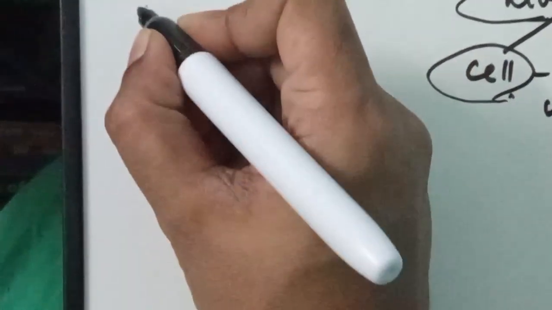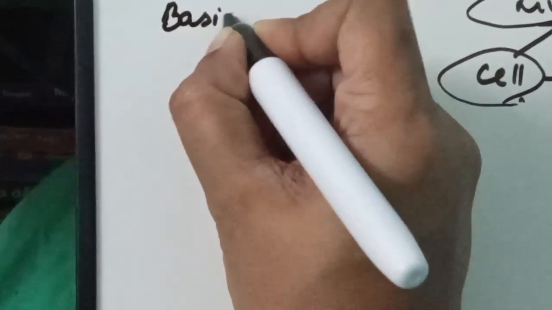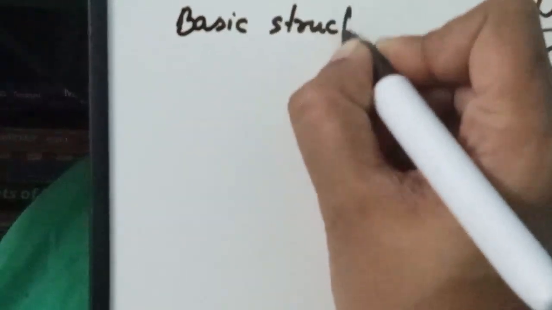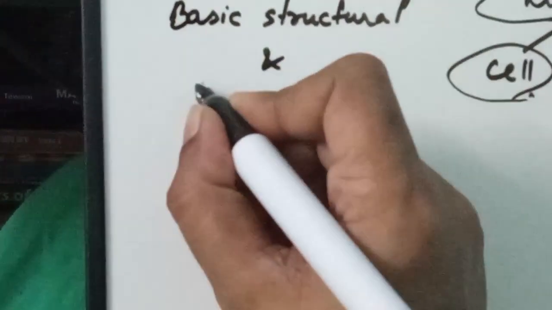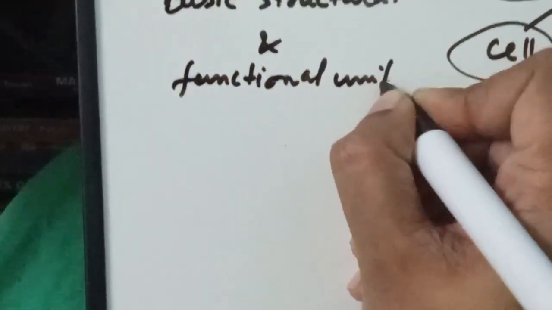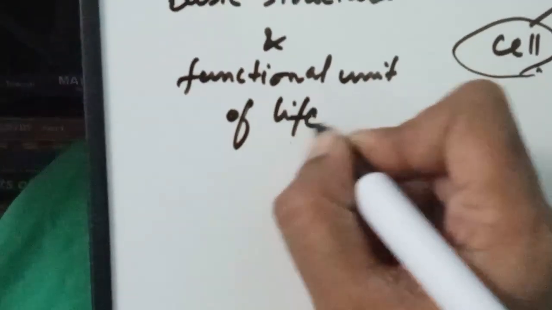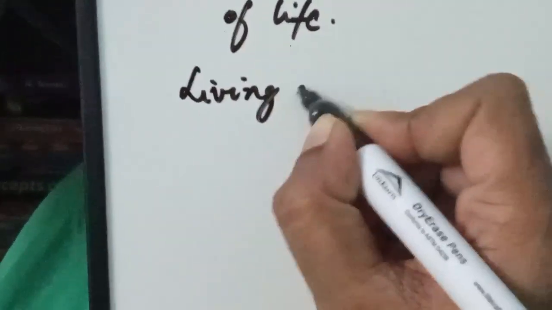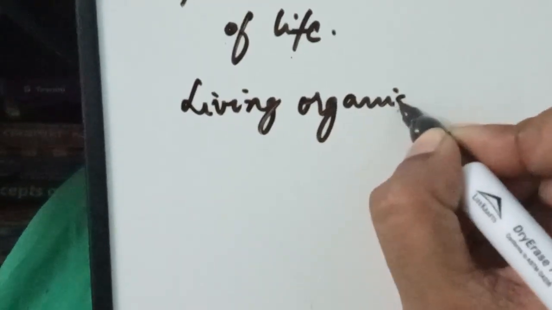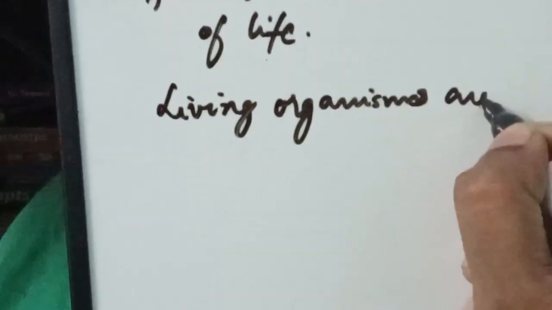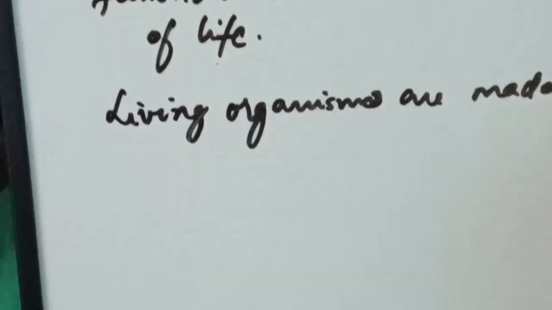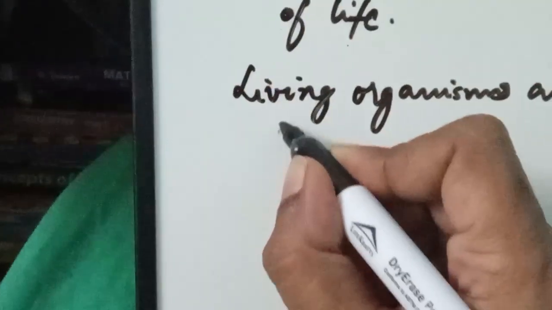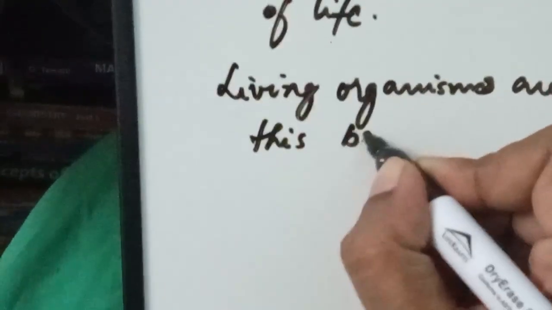So, cell is the basic structural and functional unit of life. So, what does this mean? This means that all living organisms are made up of this basic structure called the cell.